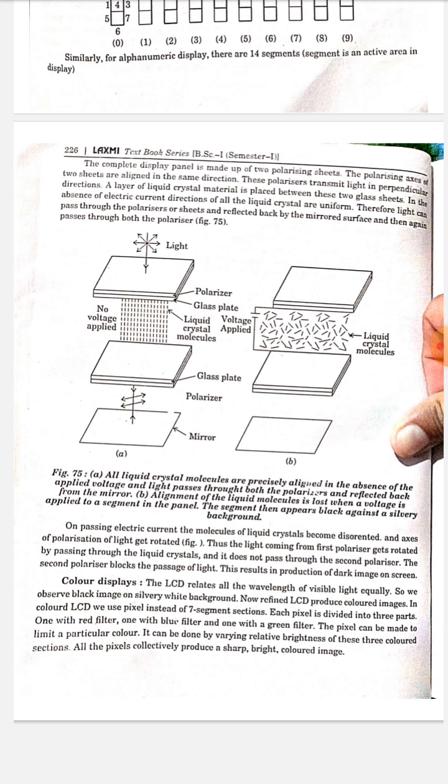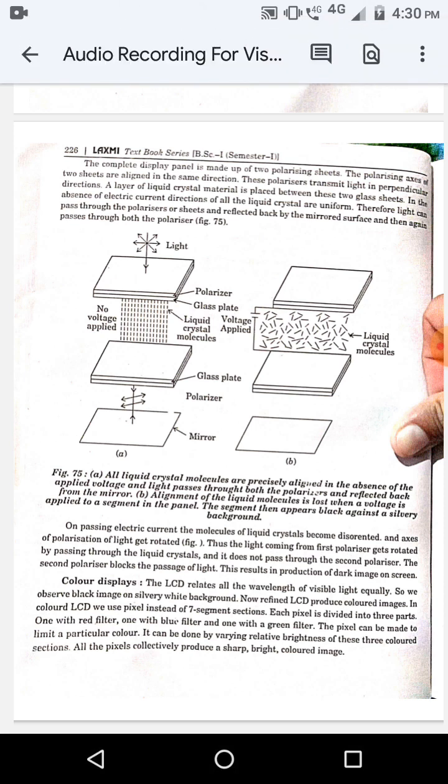On passing electric current, the molecules of liquid crystal become disoriented and the axis of polarization of light gets rotated. Thus, the light coming from the first polarizer gets rotated by passing through the liquid crystal and does not pass through the second polarizer. The second polarizer blocks the passage of light. This results in production of a dark image on the screen.